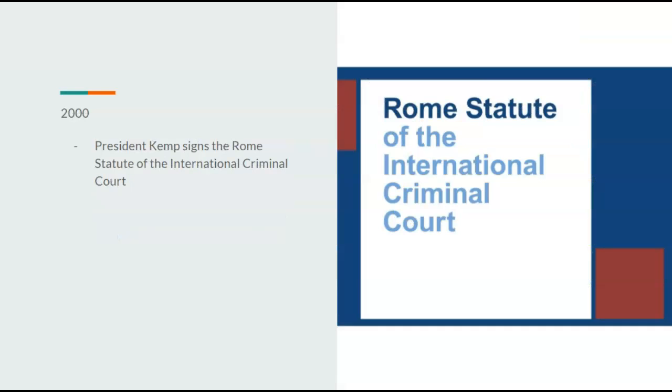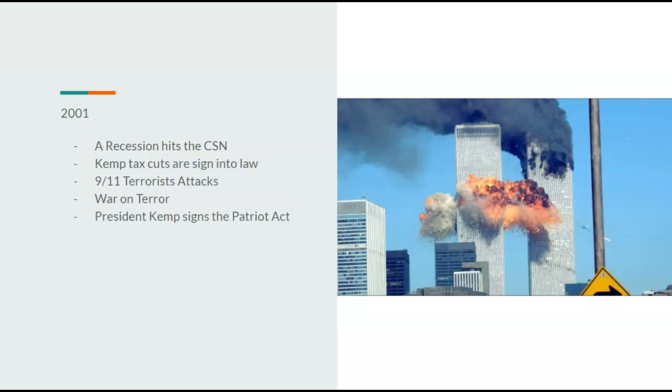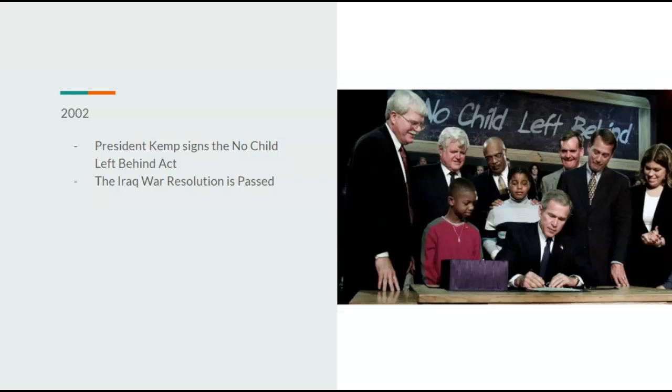In 2000, President Kemp would sign the Rome Statute of the International Criminal Court. 2001, a recession would hit the CSN. Kemp tax cuts are going to be signed into law as a precaution, after this happened, he cut taxes. But things get worse as 9/11 would occur during this year. Still, the War on Terror would begin. Kemp would begin the War on Terror, and President Kemp would sign the Patriot Act.